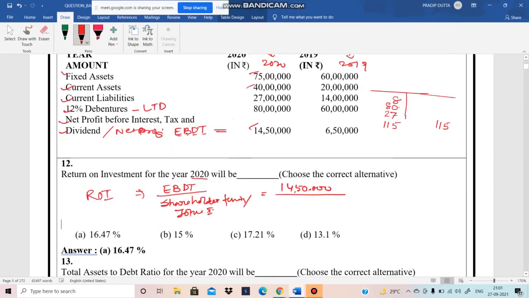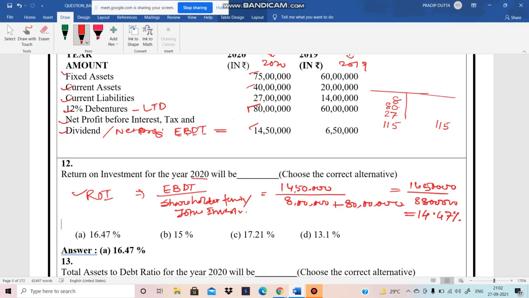Shareholder fund or total investment. So the shareholder fund is 8 lakhs and the investment means the debenture, 80 lakhs. So from 14 lakh 50, but actually the total capital fund, owned capital and loan capital is 88 lakhs. So as a result, 47% is our ROI, return on investment.